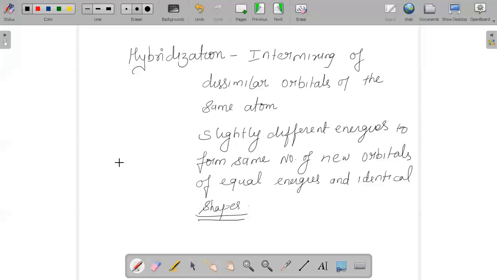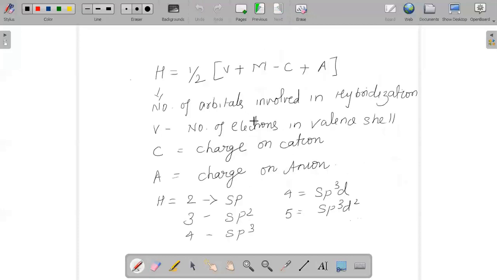You have a very simple formula in order to calculate the hybridization, because when they ask you a question, they may give you the particular group or the compound, and they may ask you to find out which hybridization it goes to. So do remember a simple formula: H is equal to half of (V plus M minus C plus A).